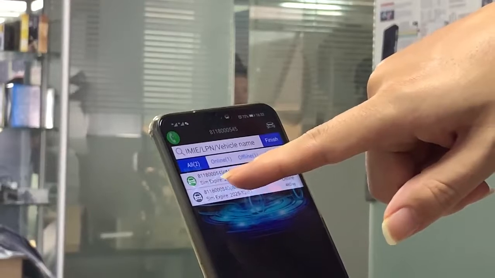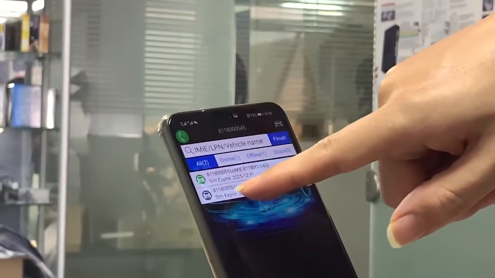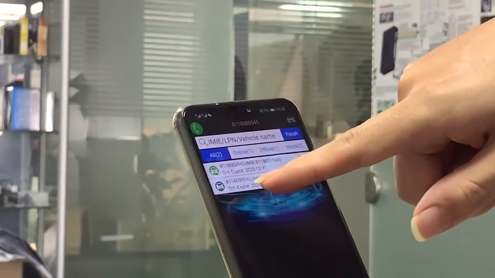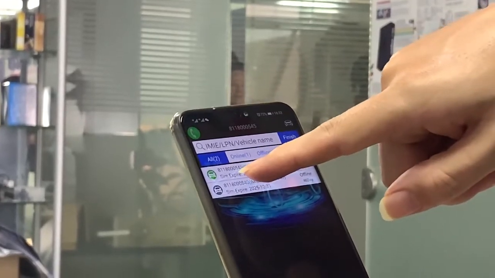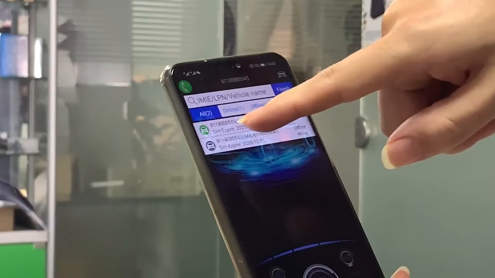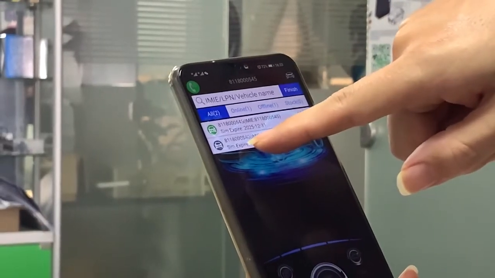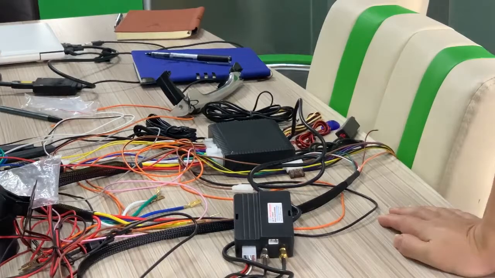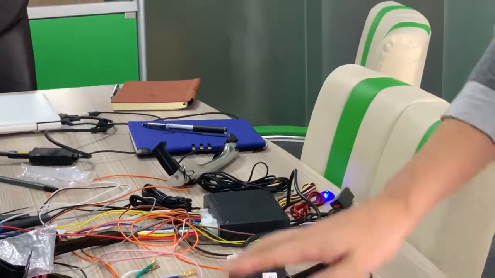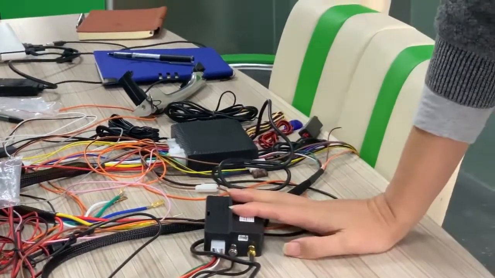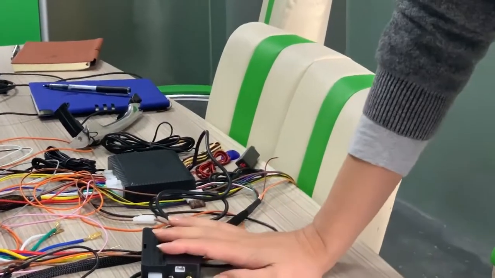This device is the authorized device. This is also okay. This is the grantor. I just give authorization to this one, and you can see this is successful authorization. This is also okay. So I just finished authorization. This is the authorized device. I just give authorization to this device.